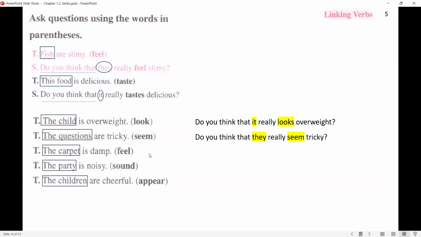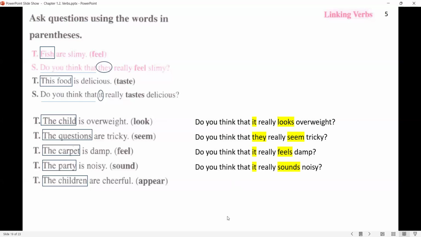The carpet is damp. Do you think that it really feels damp? The party is noisy. Do you think that it really sounds noisy? The children are cheerful. Do you think that they really appear cheerful?